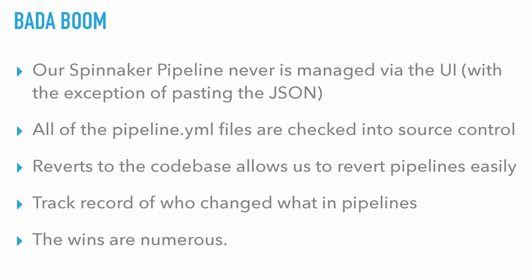So what are the wins here? Never managed via the UI, with the exception of going in and clicking edit as JSON. All of our pipeline.yaml files are in Git now, so we have version control. That means that we can actually revert pipelines. If you make a change to the Spinnaker pipeline via the UI and you break something, good luck. But if you are using this kind of technique, you can actually revert the commit, regenerate the pipeline JSON, and you're good to go. And we get a track record of who changed this as well. Another thing that Spinnaker doesn't do very well is an audit log of who's changing pipelines. Now, since this is in Git, we know who changed it and everything.